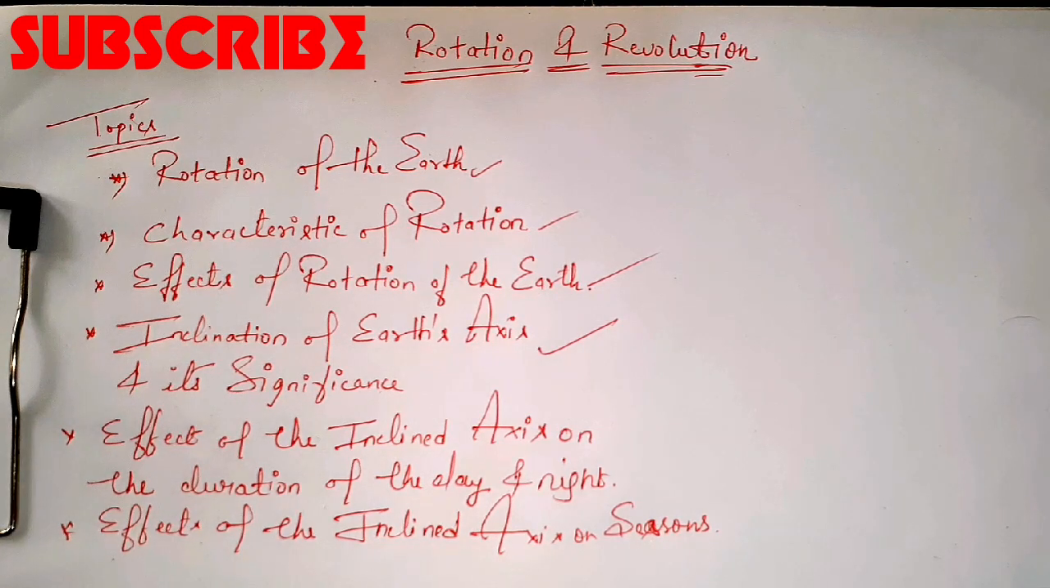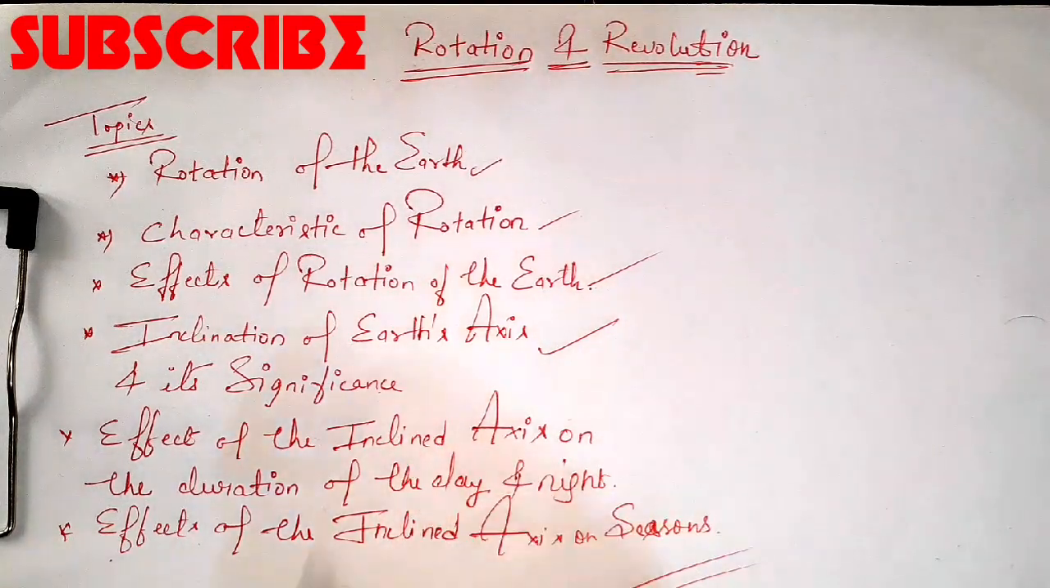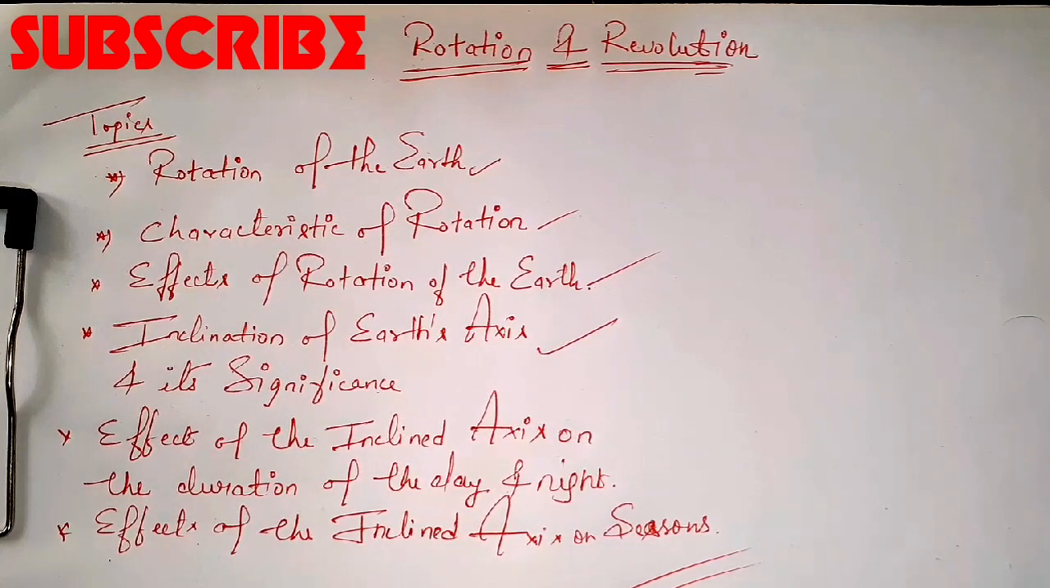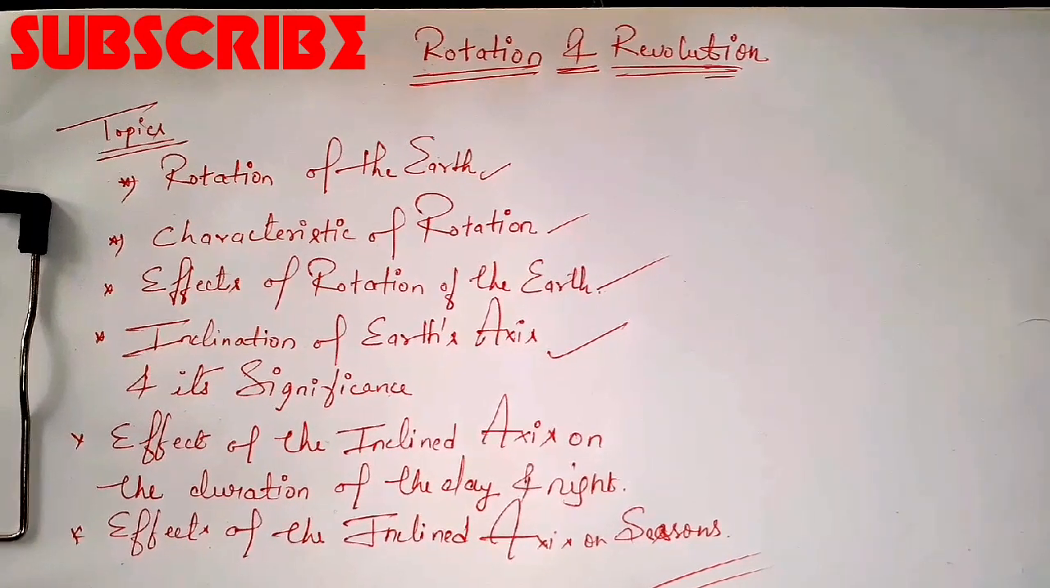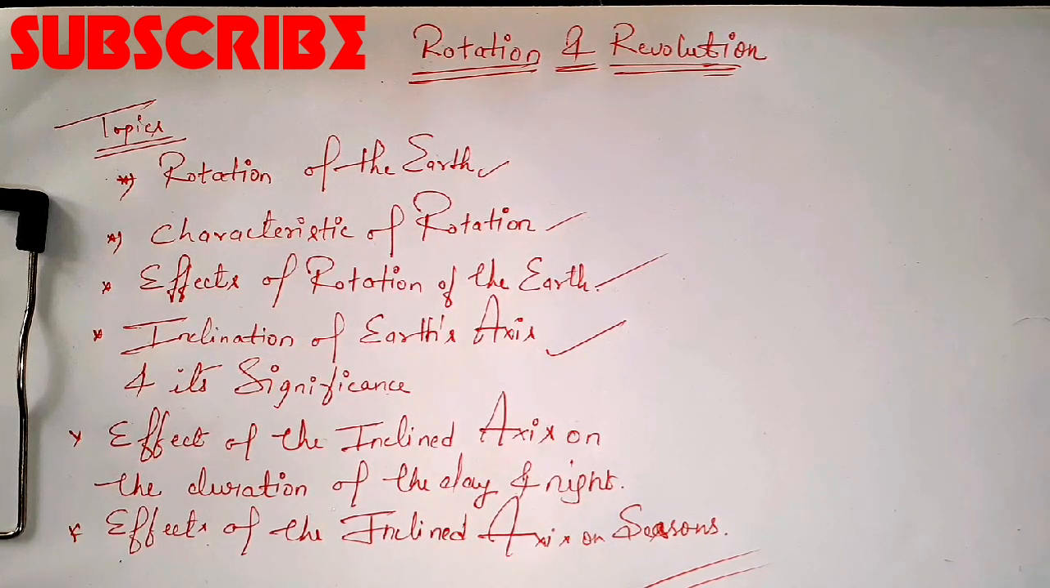Now next is the effect of the inclined axis on the seasons, right? So students, the earth, because of the inclination, gives rise to the changing of the seasons and the varying of the day and night. And if the earth axis were perpendicular to the plane of the orbit, then there would be equal nights and days at all the places of the earth, right? Equal days and equal nights, and at all the places there would be no seasons at all.